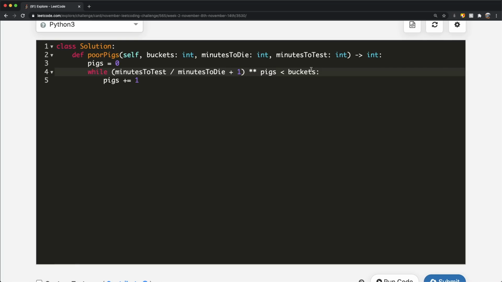So let's look at a case where the minutes to die is 15, the minutes to test is 60, and the number of buckets is 125. First we go inside of the loop, then we have 5 to the power of 1, but we keep going, so then we have 5 to the power of 2, giving us 25. And when we have 5 to the power of 3, we have 125. Now 125 is equal to the number of buckets, which is 125. In that case, our pigs becomes 3, and we're not going to go inside of the while loop. At that point, we can directly return the number of pigs we have.